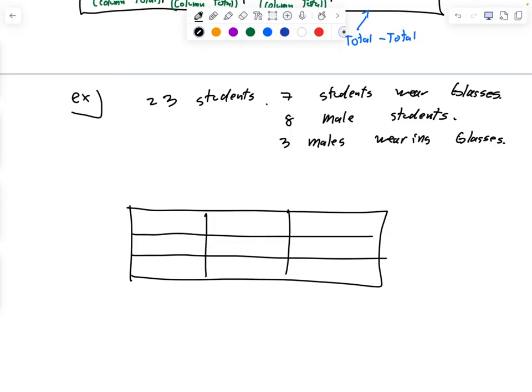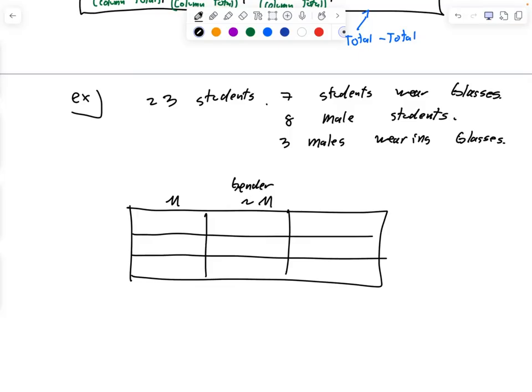For the purpose of this, for gender, there are males and there are non-males. Non-males do represent females. You're either male or not male. And for the glasses, you're either wearing glasses or you're not wearing glasses.